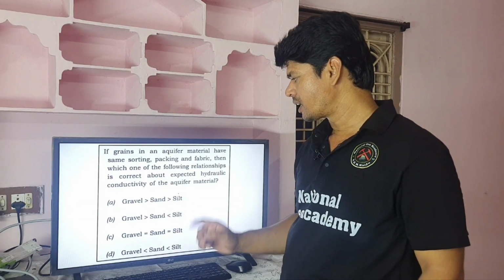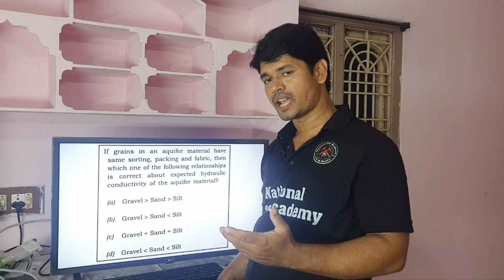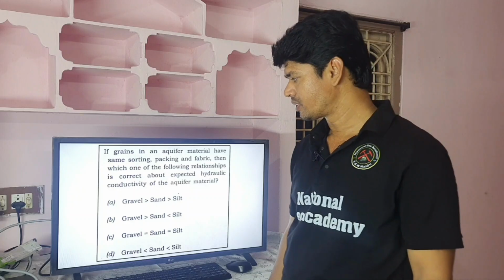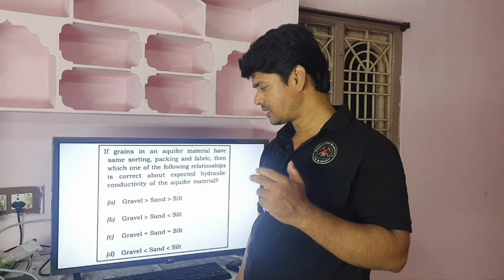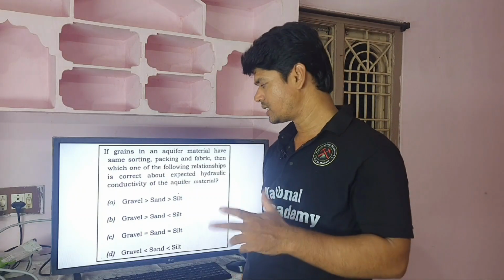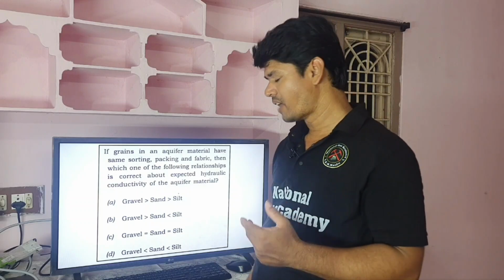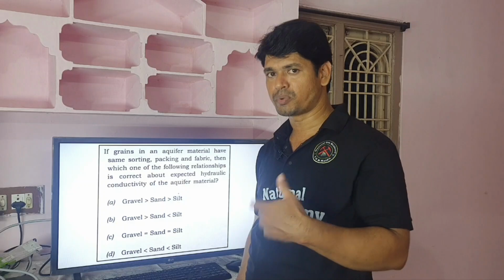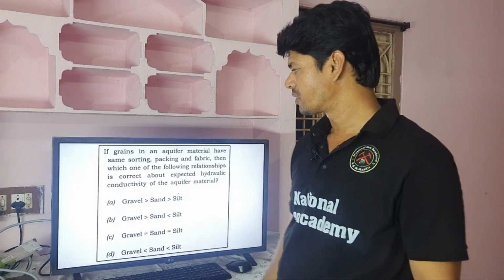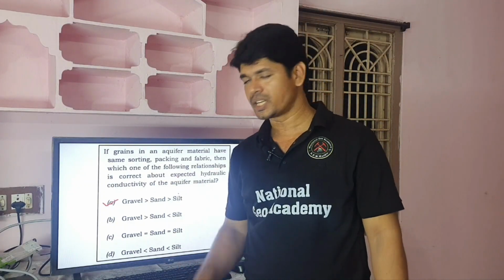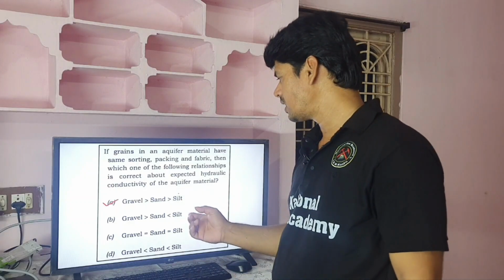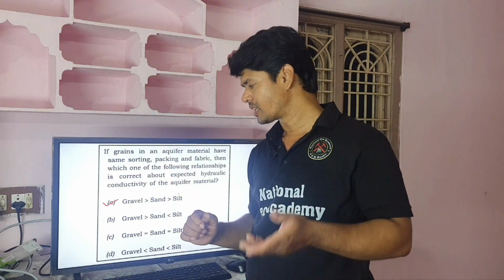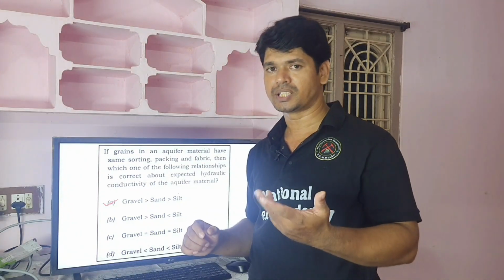B, gravel greater than sand but less than silt, is not correct. C, all three are equal, is not correct. D, gravel less than sand less than silt, is the opposite. So, option A is the correct one. Gravel has more hydraulic conductivity or permeability than sand. Sand has more permeability than silt.